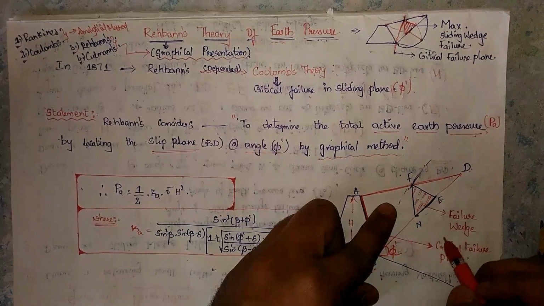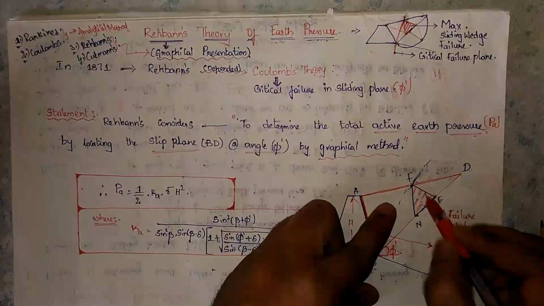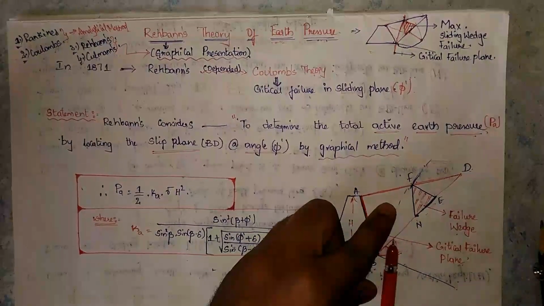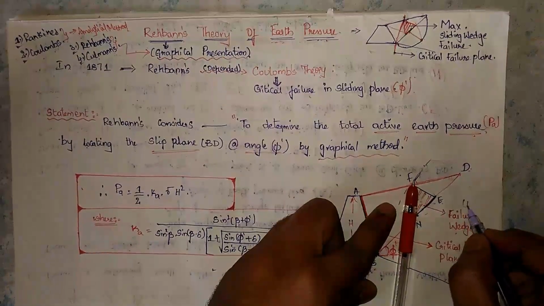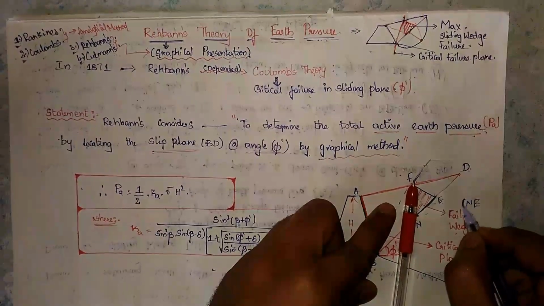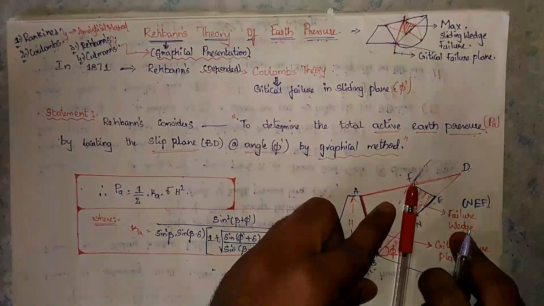When the maximum failure wedge is developed, he has taken this area, NEF. NEF is the maximum failure wedge area.